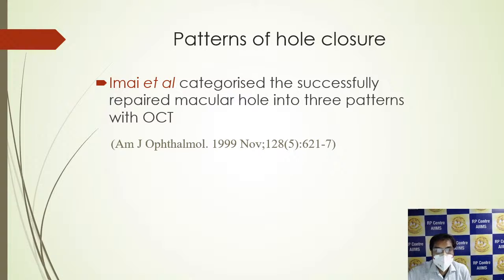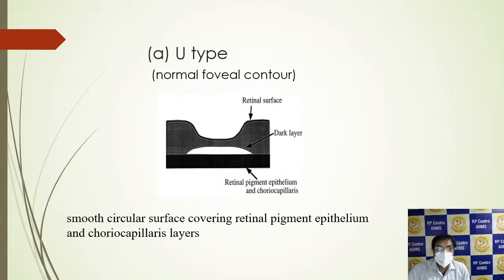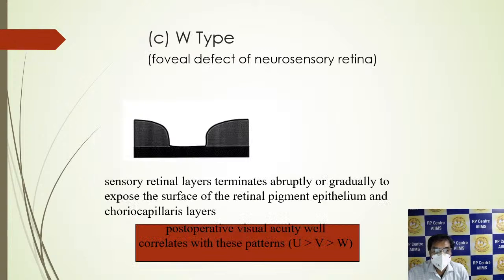What are the patterns of hole closure given by Imai et al.? They categorized the repaired macular hole into 3 patterns with OCT: the U type, V type, and W type. The post-operative visual acuity correlates well with these patterns, with visual acuity better in the U type than in the V type and W type.